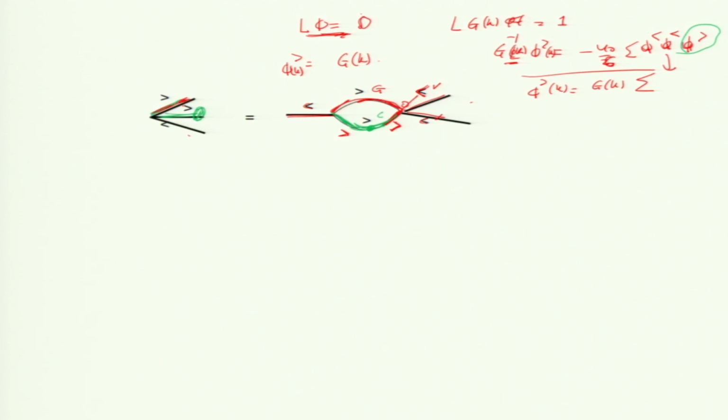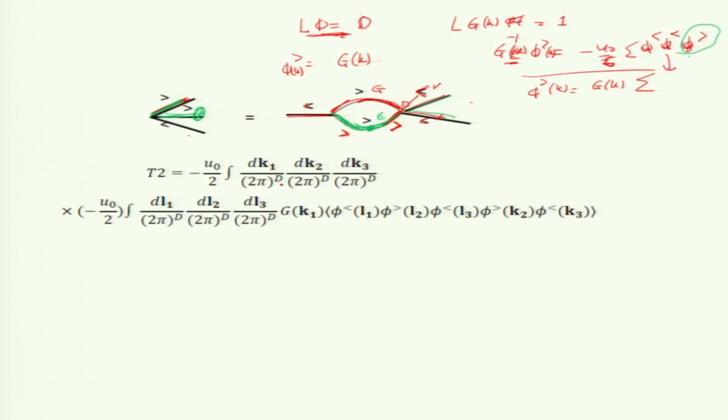So, expand this u greater as a Green's function with 3 legs, 1 leg, 1 leg, 1 leg, but 2 legs are u less, phi less, and the third leg is phi greater. And that phi greater is going to combine with this greater, because I need a non-zero value, otherwise they will get 0. So, I need 2 greaters. So, 1 greater from the new one and 1 greater remaining from the old one, combine them and you get correlation function here.